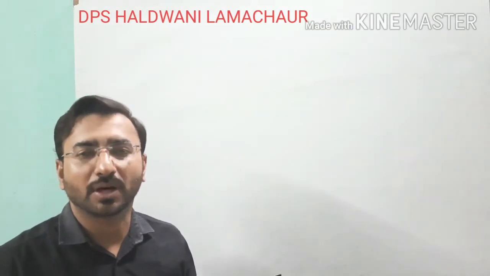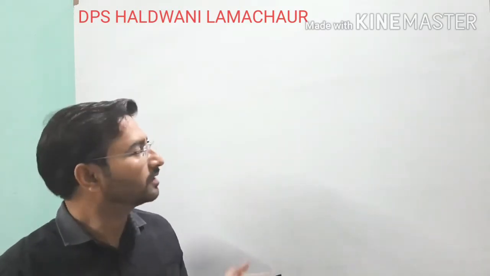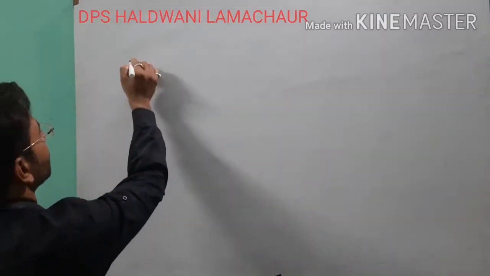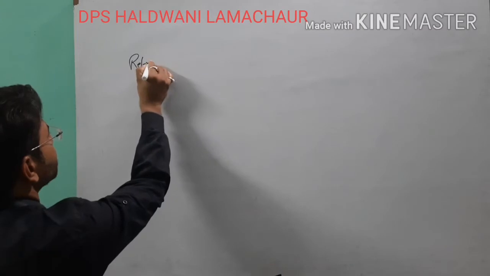So today we will discuss the next topic of chapter 9, ray optics and optical instruments. The topics we will discuss today are refraction, refractive index, lateral displacement and their formula, and after that we will talk about total internal reflection. Point clear? So, when we start, I will start this lecture from the definition of refraction.